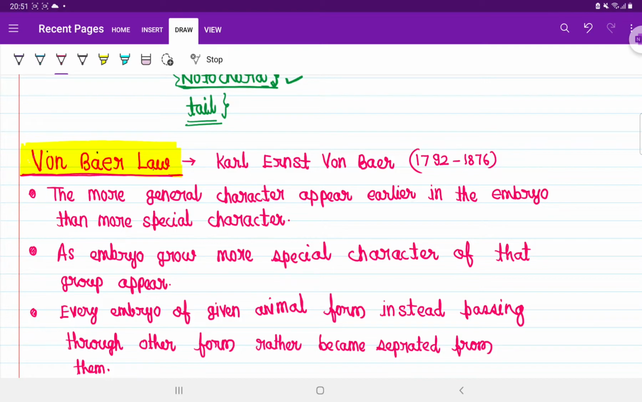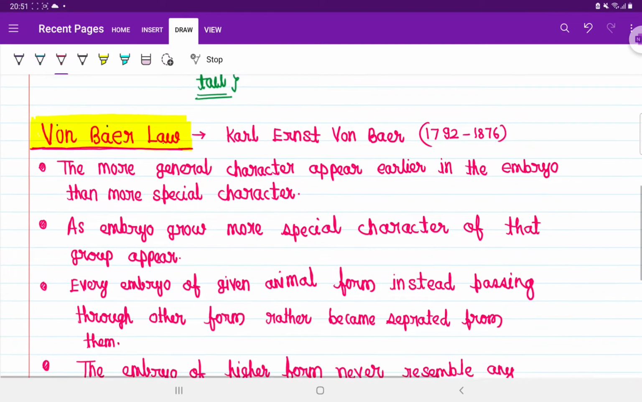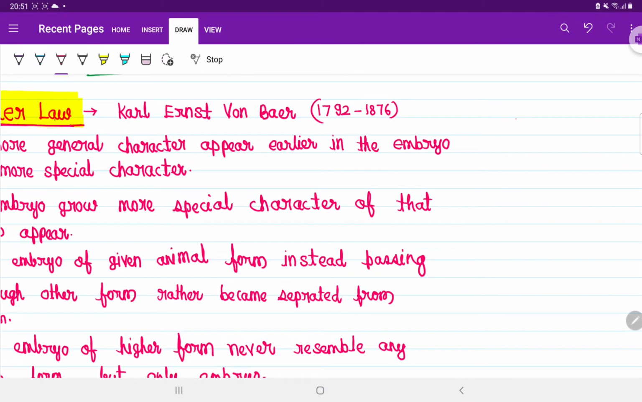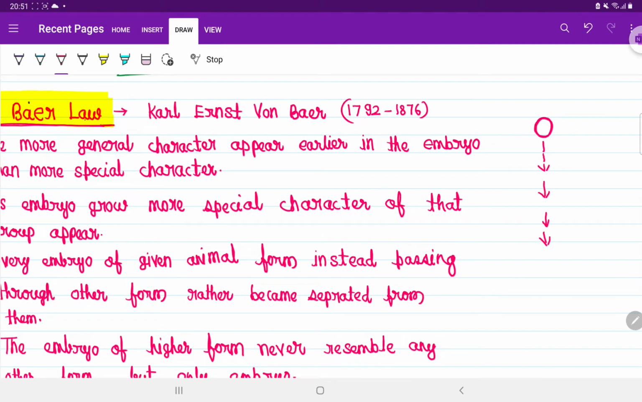What does this law say? This law has mainly 4 points, so let's see. First point: the more general characters appear earlier in the embryo than the special characters. That means if embryonic development is going on, at the starting stage all kinds of general characters will appear, but later as the embryo grows, the complicated, particularly special characters start to appear.